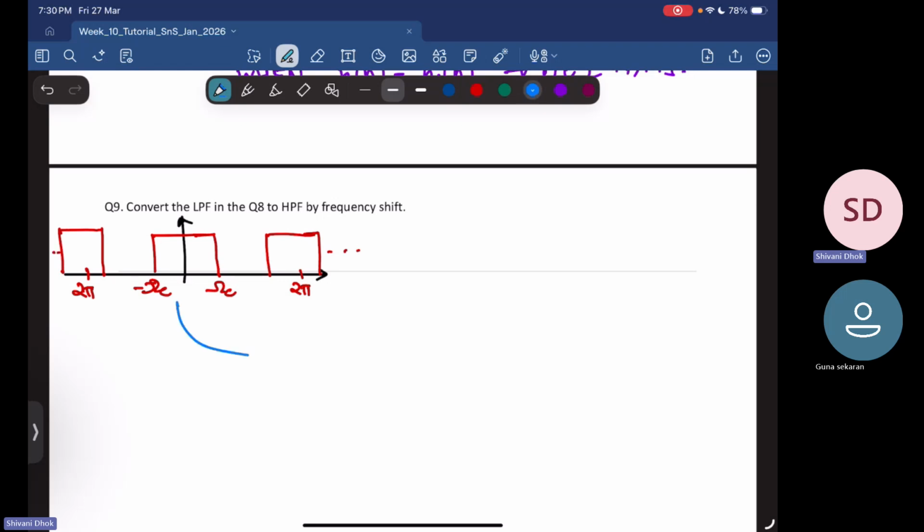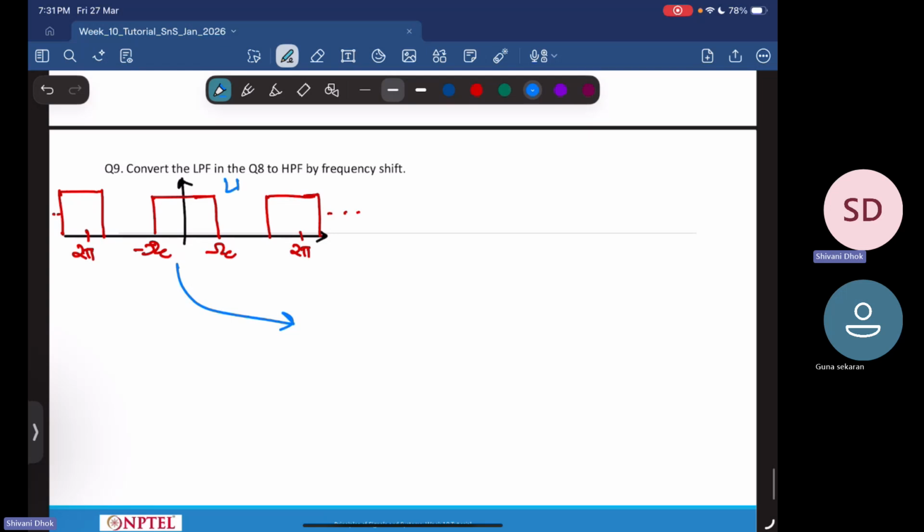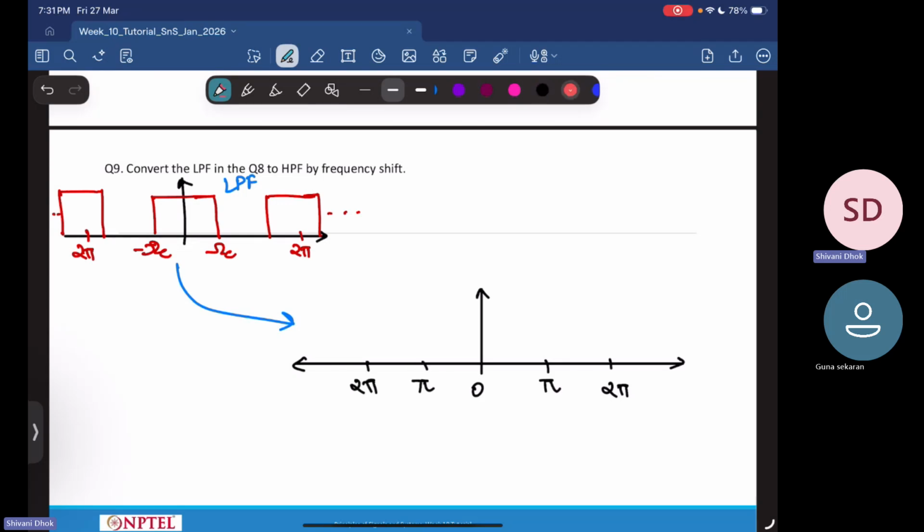And you want to convert this thing. This is your LPF, low pass filter, and you want to convert it to a high pass filter. So how will it look? This is 0, this is pi, this is 2 pi. Now you want omega c to pi to be passed. Something like this. Similarly, this will also get passed. And then this is omega c.